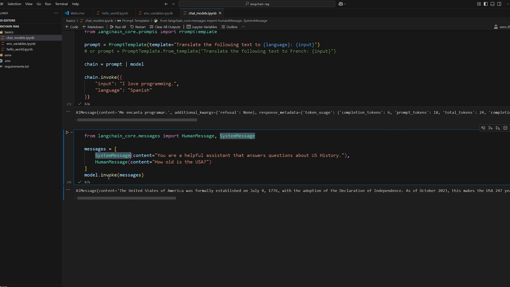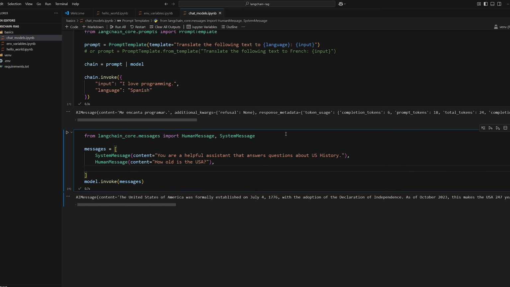The cool thing about these as well, since it's a type, it automatically handles setting the role for you, as you can see. So you don't have to worry about making sure the role is a user or system or whatever. You can also use an AI message, which is actually the type returned by the invoke, right? AI message, because that kind of makes sense. The AI is responding, so you get an AI message back.